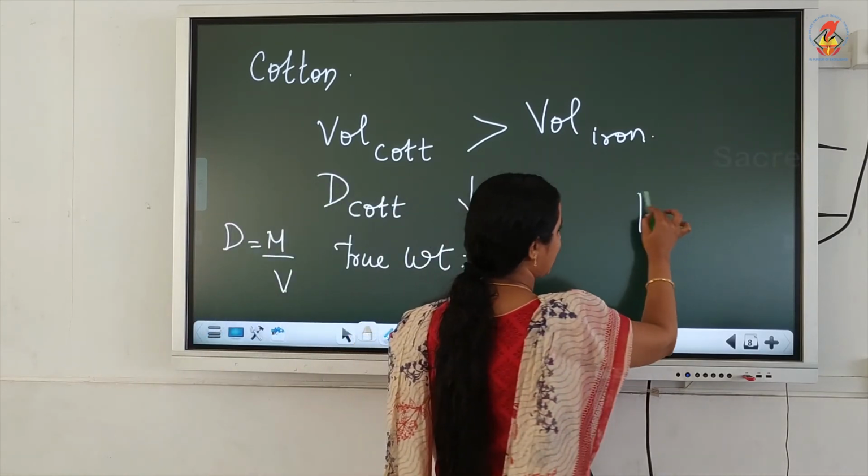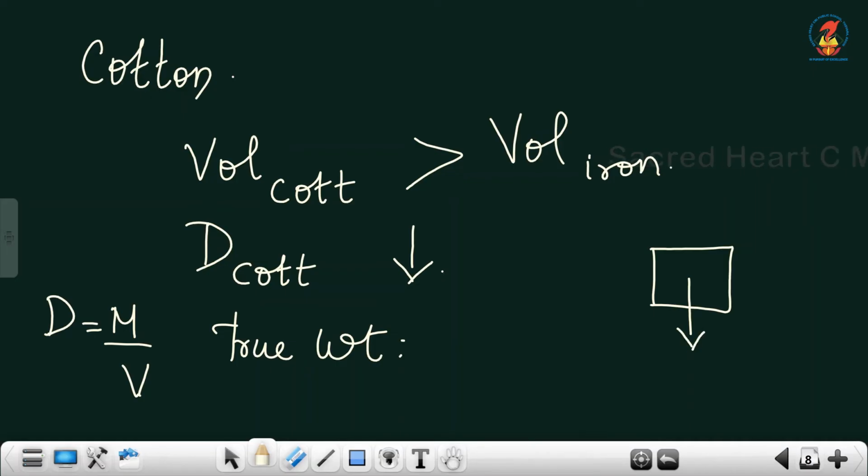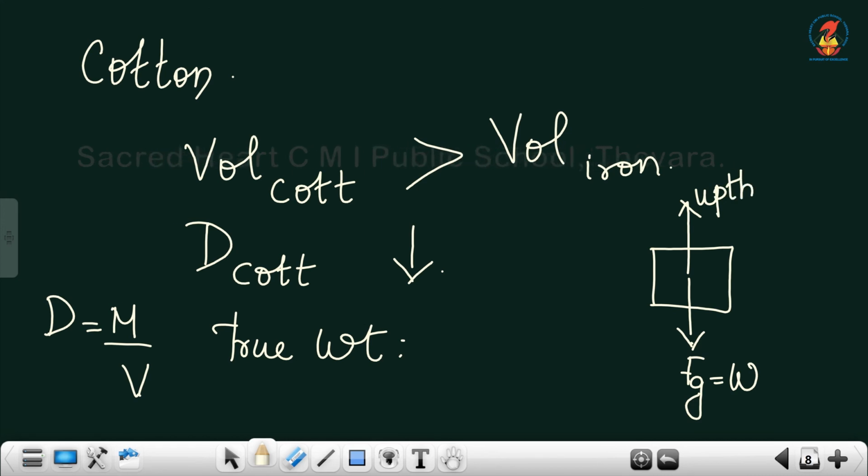If this is cotton, the cotton will experience two forces simultaneously: a gravitational force, which is equal to its weight, acting in the downward direction, and an upthrust force acting in the upward direction. Since the density of cotton is less, the gravitational force acting downward will be less, and the upthrust due to air will be more.